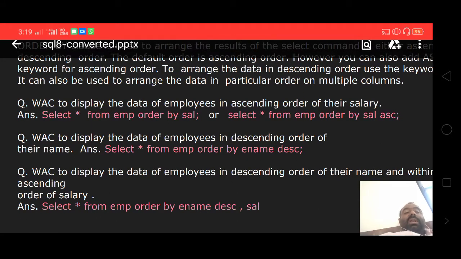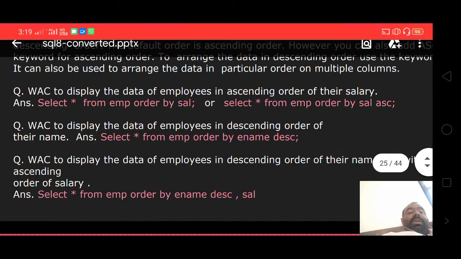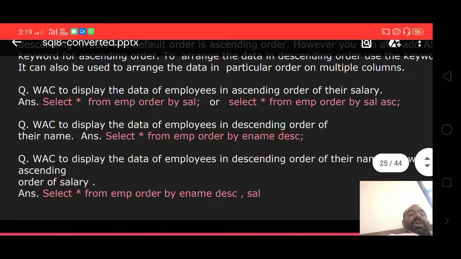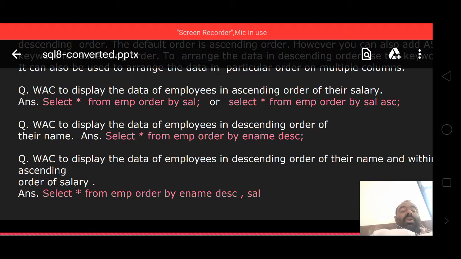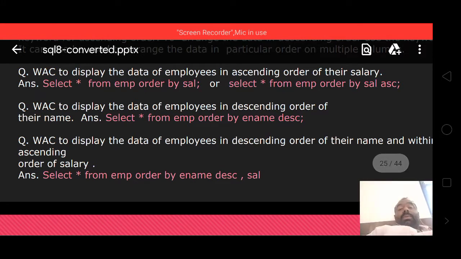Or we can write select star from EMP order by salary ASC. You can write ASC or not, no need to write it; by default it sorts the column in ascending order.